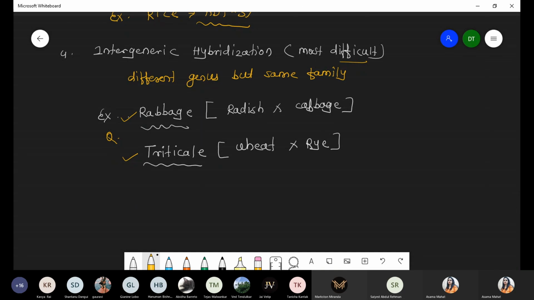Shantanu, yes beta, testing is also time consuming, but cross hybridization will be even more time consuming. For example, remember we took a pea plant. What is the life span of the pea plant? Total life span is 3 to 4 months, right? Up to 3 to 4 months there is germination, vegetative reproduction, then flower formation, fertilization, and finally fruit formation. So total duration required is 4 months, which is a very short lifespan.